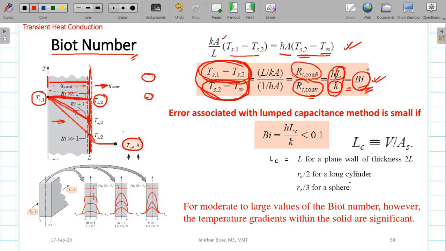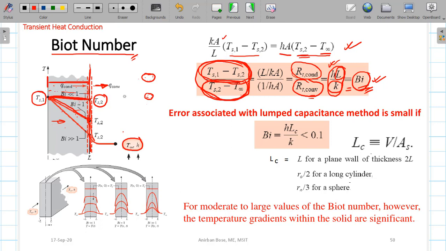Or you can see another term, that is H. If you find that this H is very small, in that case also the lumped parameter analysis is justified. If H is very small, then the convection resistance increases, and if the convection resistance increases, then you can conclude that with respect to the temperature drop in conduction, the temperature drop in convection will be much higher. So we have understood that if the Biot number is very small, then we can do the lumped parameter analysis.